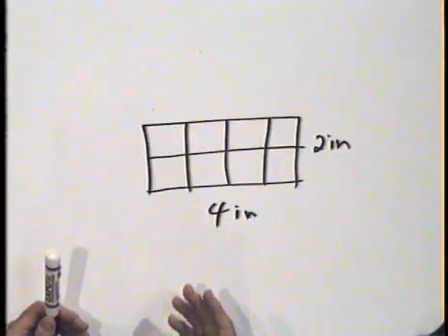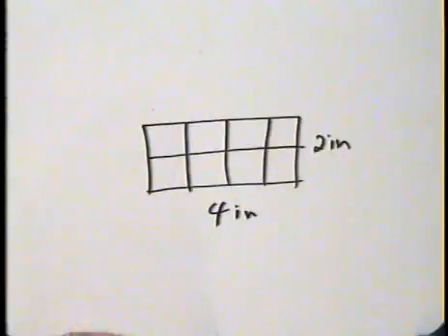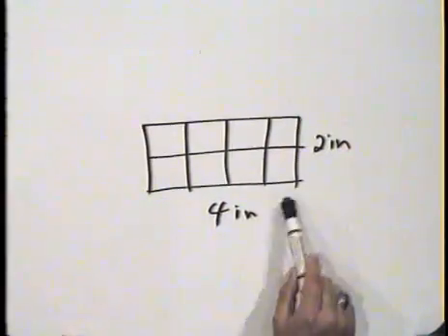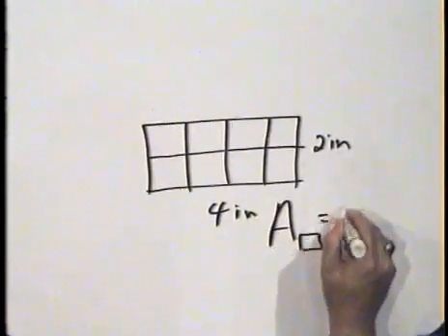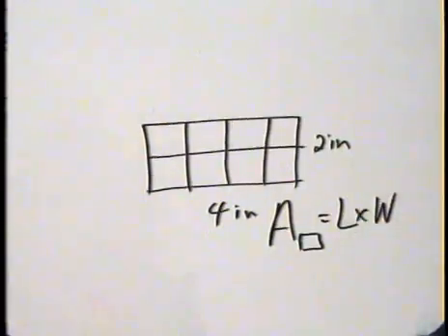Okay? How do we do that without counting squares? Could you imagine if this rectangle was 17 by 35? Do you want to draw all those squares? I certainly don't. What we can see is that the number of squares will be the length times the width, and therefore the area of a rectangle is the length times the width. This is consistent, by the way, with the area of a square. Remember, earlier we said that a square is a rectangle where all the sides are the same. In a square, the length is side S, the width is side S, and therefore S times S for a square really is the length times the width. So the area of a rectangle is the length times the width.